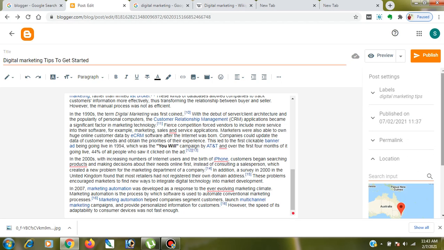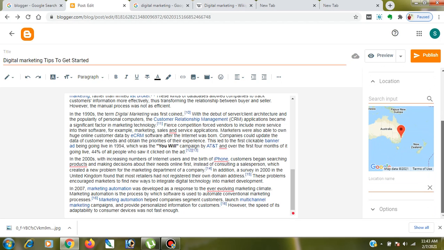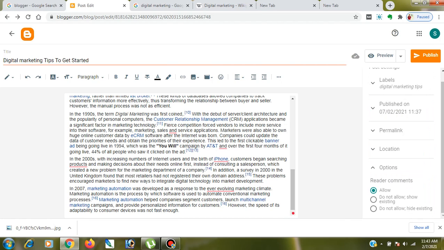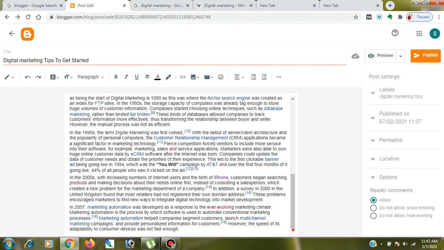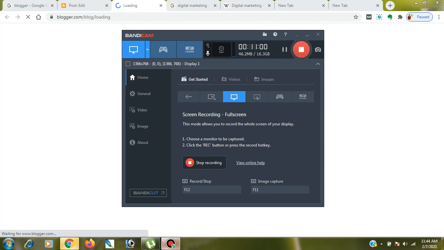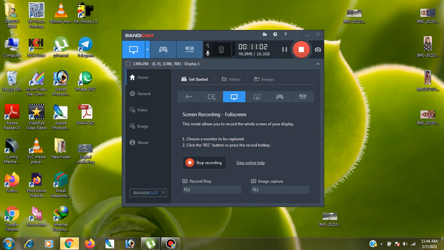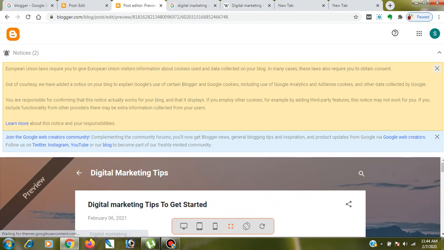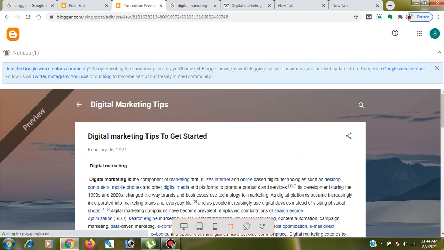If I want to add location, I can add location. If I don't want, then I can hide that option. Reader comments, I can allow. Yeah, I need to allow that, and once done, I will hit publish. Before publishing, I will hit preview so that I can see my article, how it appears in the Blogger search.